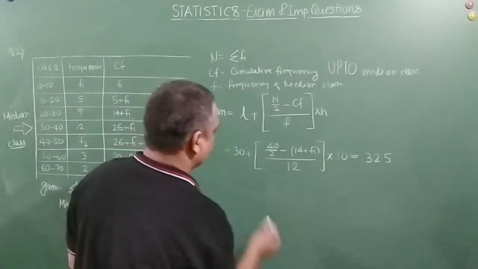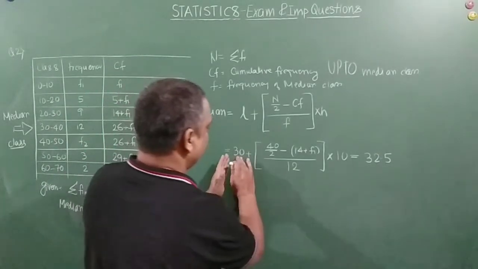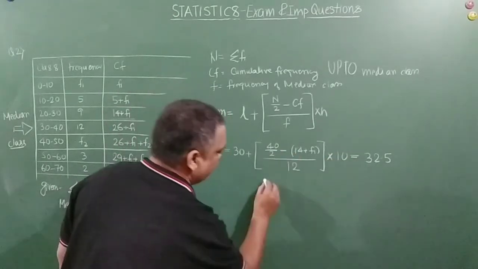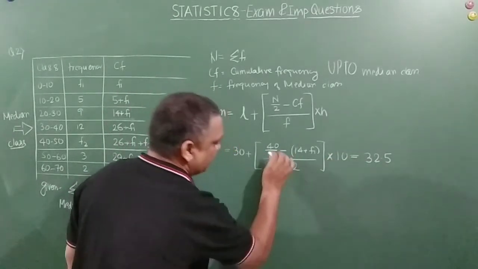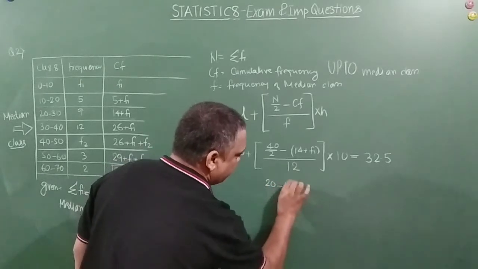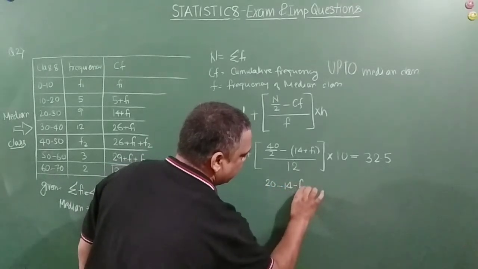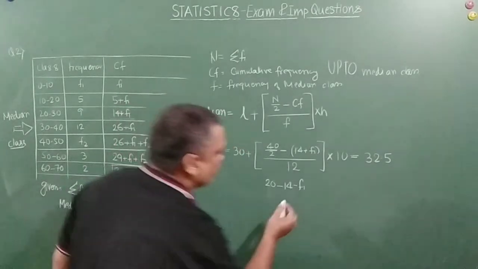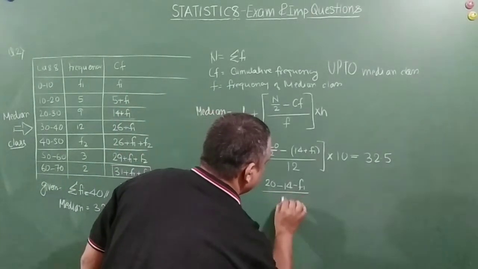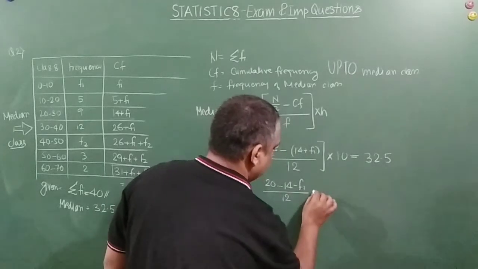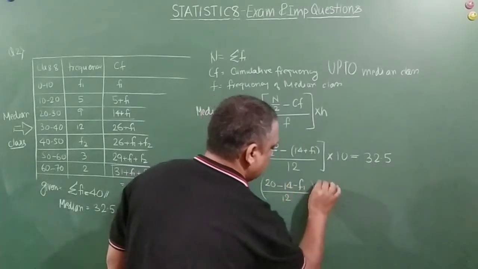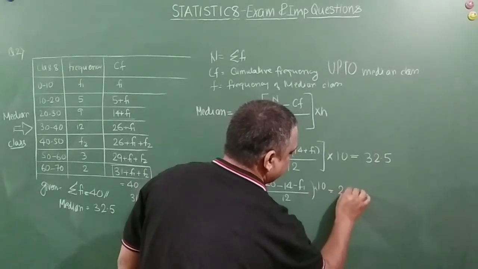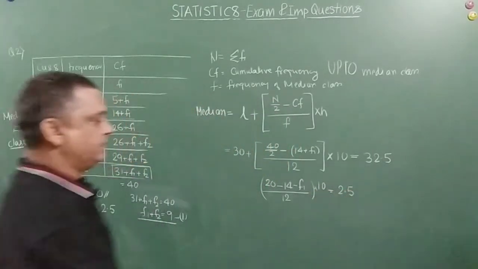So now let's move forward. What we will do is take this 30 to that side, and simultaneously we will divide it also. So 20 minus 14 minus F1, divided by 12 into 10 is equal to 2.5, right?